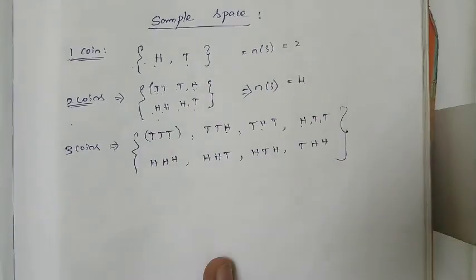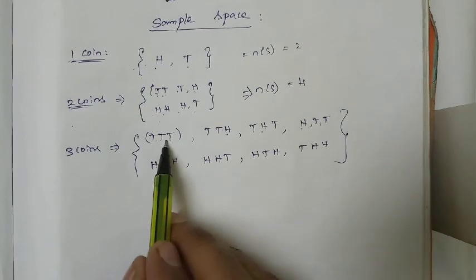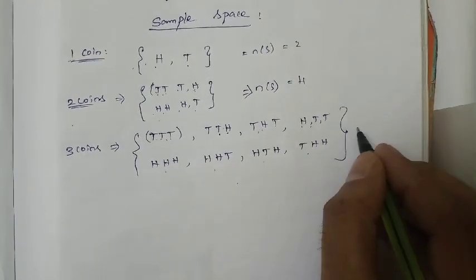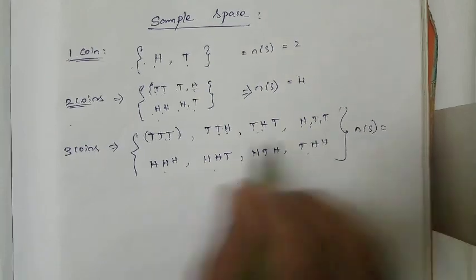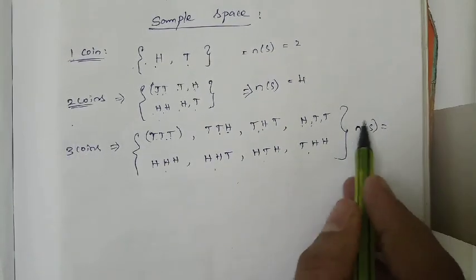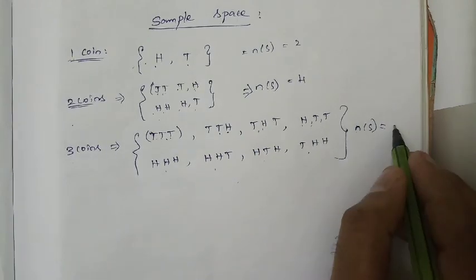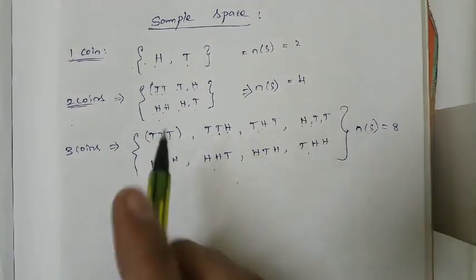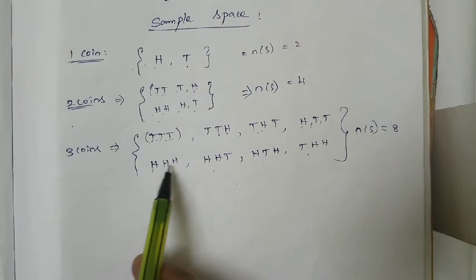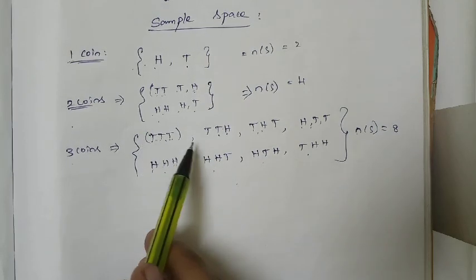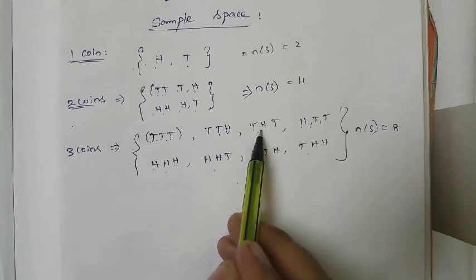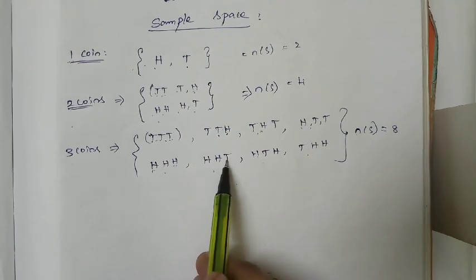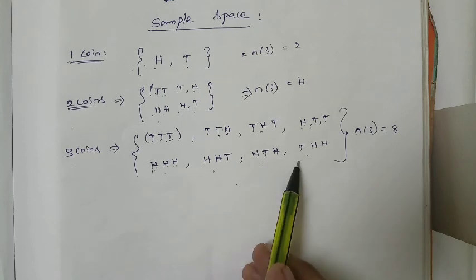Totally these 8 are the possible outcomes: 1, 2, 3, 4, 5, 6, 7, 8. So n of S for the 3 coins, the total number of possible outcomes, is 8. That is how I am framing this sample space. Tail, tail, tail, head, head, head. In the 3 tails I use only one head, first in the third place, the second place, then the first place. In the 3 heads I use only one tail, first in the third place, next the second place and the first place. Understood?